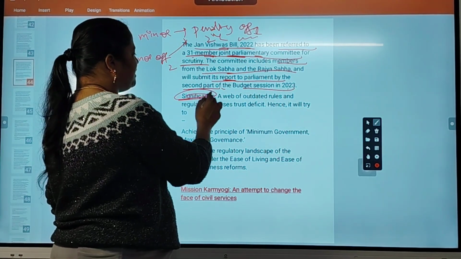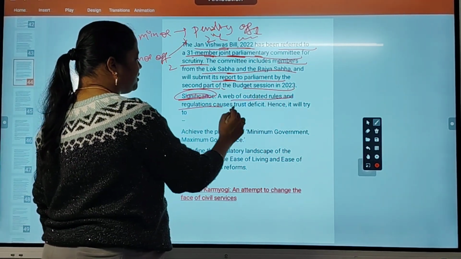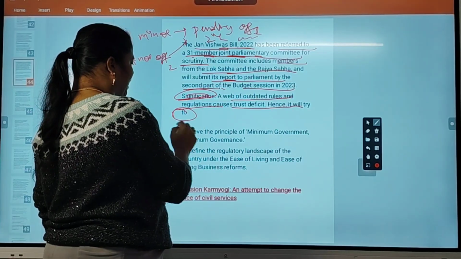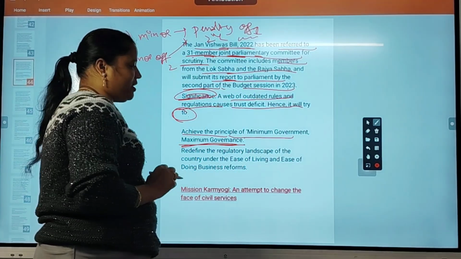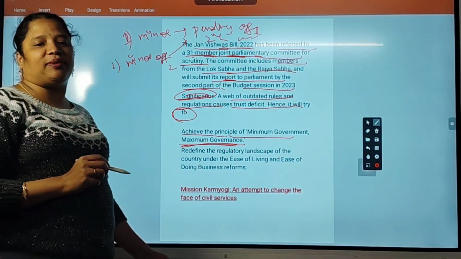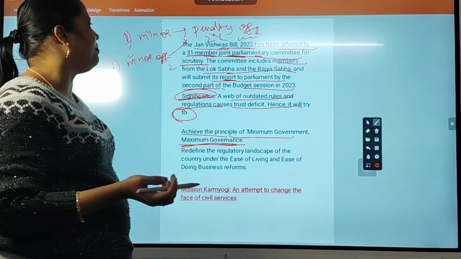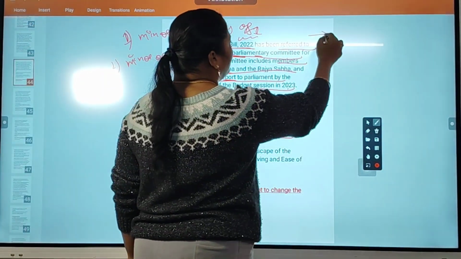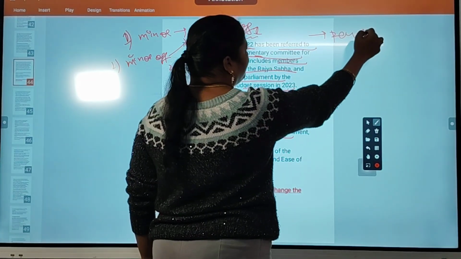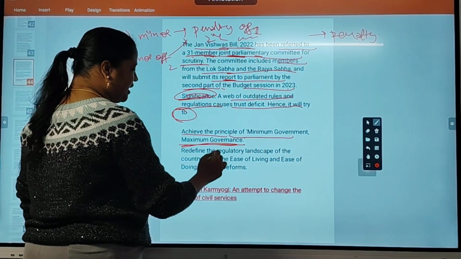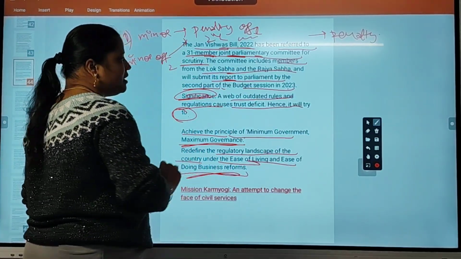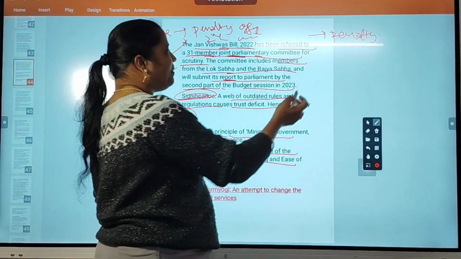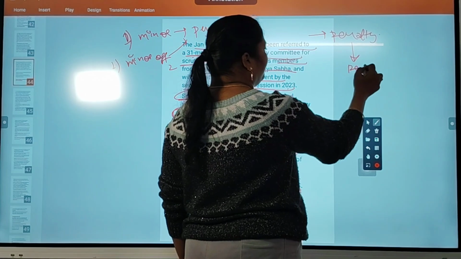What is the significance here? A web of outdated rules and regulations causes a trust deficit. Hence, it will try to achieve the principle of minimum government, maximum governance. So, minimum government must give the maximum governance to the people by imposing penalty on the offender. Okay. Redefine the regulation landscape of the country under ease of living and ease of doing business reforms. The penalty also improves government revenue here.